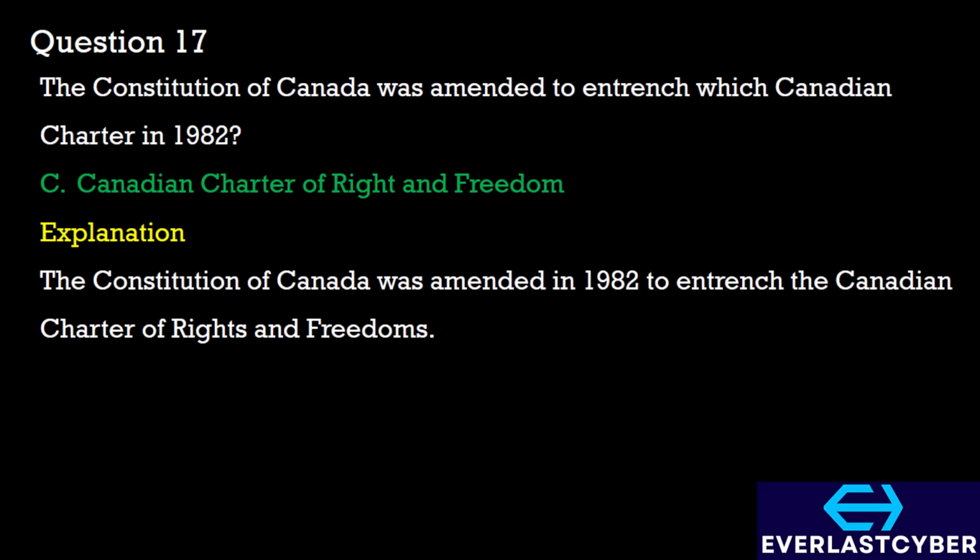The Canadian Charter of Rights and Freedoms outlines the various rights and freedoms that include fundamental freedoms like freedom of conscience and religion, freedom of thought, belief, opinion, and expression. It also includes democratic rights, which is the right to vote, mobility rights, which is the right to move and live within Canada, legal rights, which is the right to a fair trial, and equality rights, which is protection against discrimination based on age, ethnic origin, color, religion, sex, or mental disability.